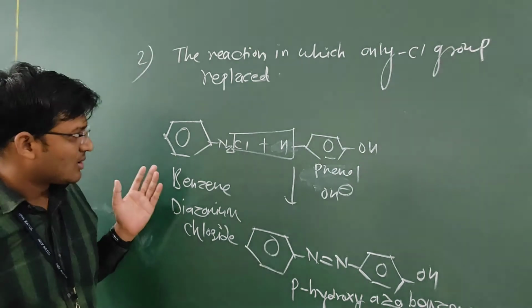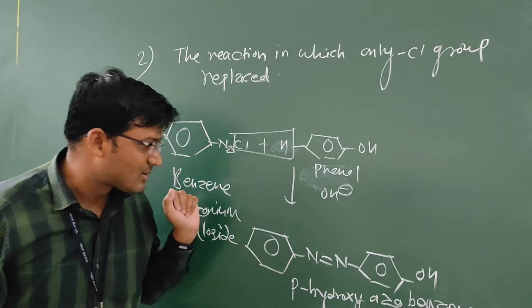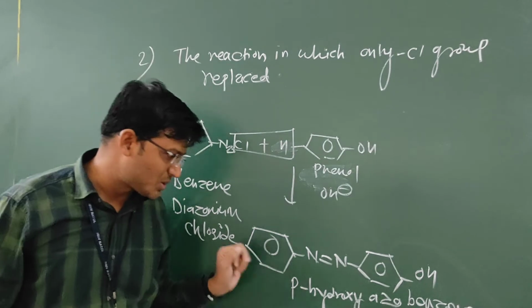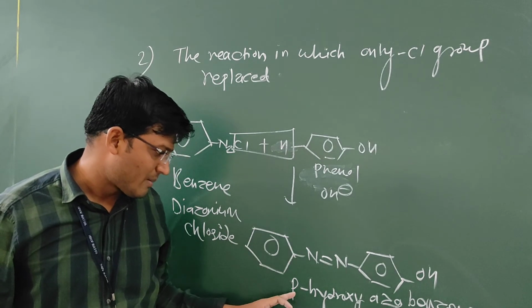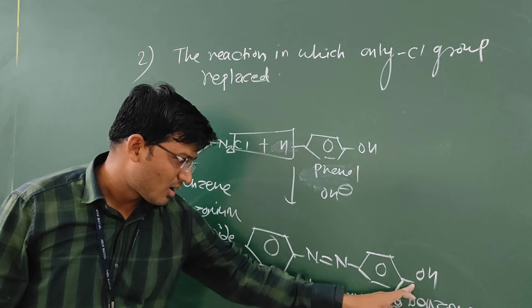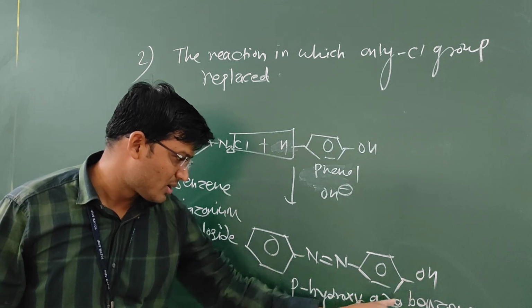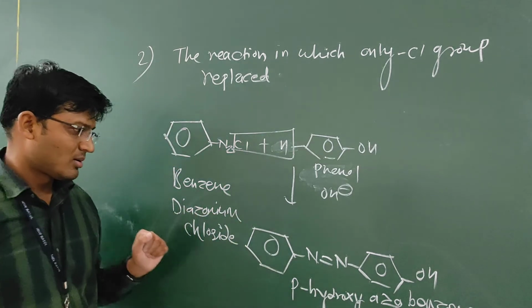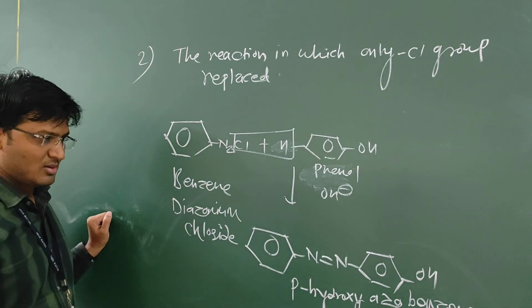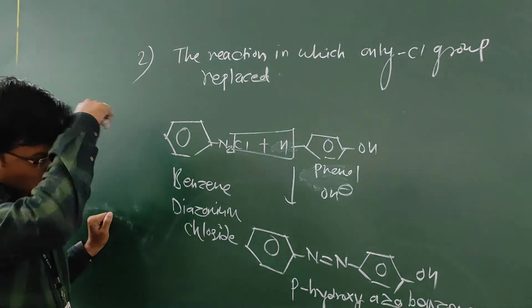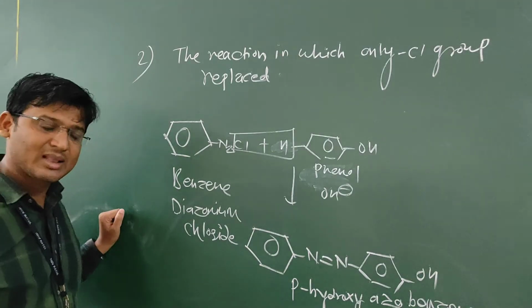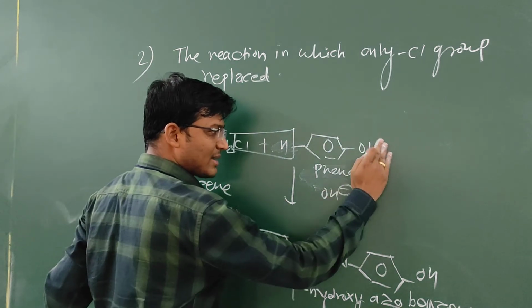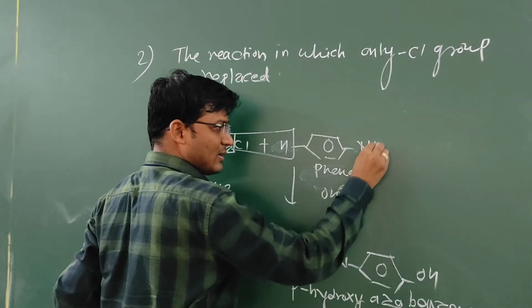Now see, the Cl gets replaced. The compound formed is para-hydroxy azobenzene. In the same manner, in place of phenol, we can take aniline.